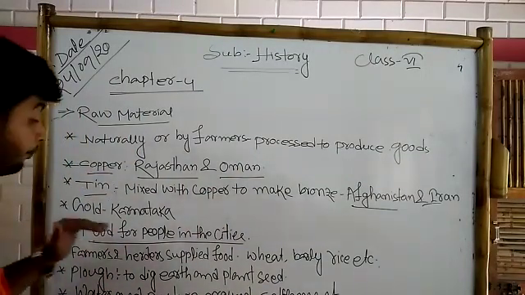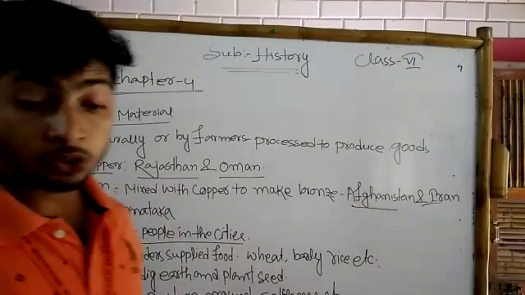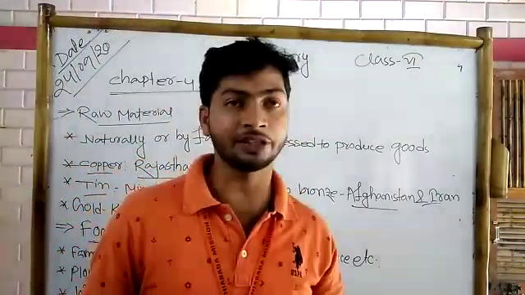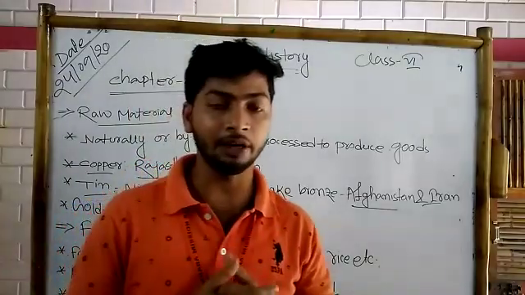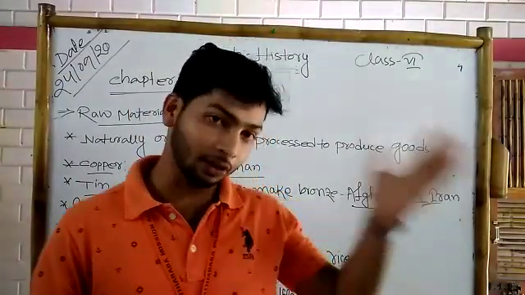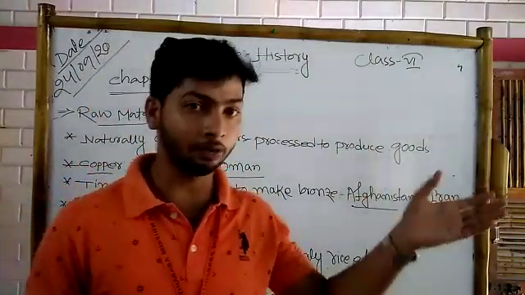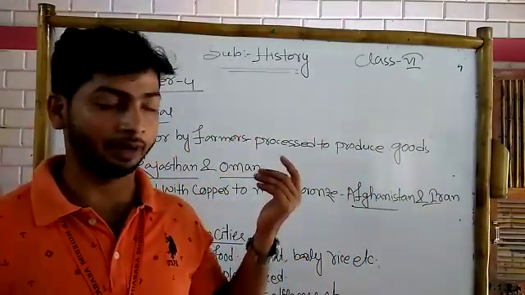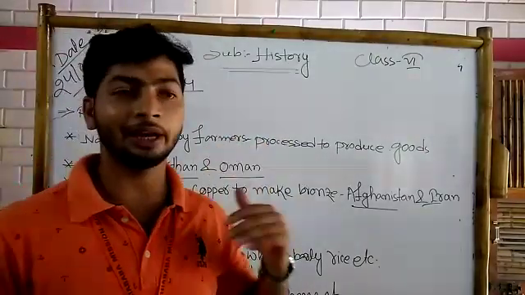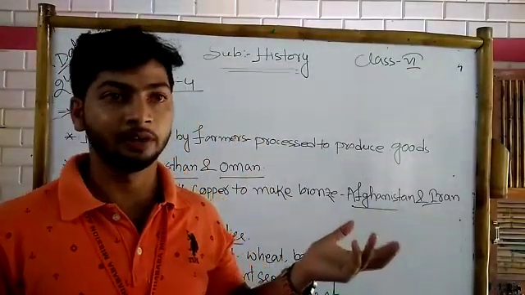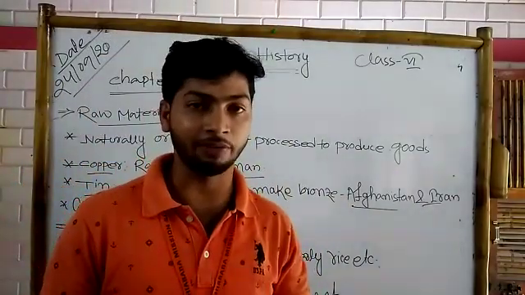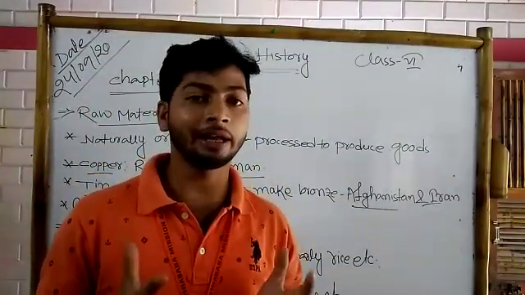Next is the food for the people in the cities. We already discussed that in the Harappan civilization, that means in a Harappan city, there are two parts, the east and the west. The east is the lower part, and the west is the higher and smaller part. In the west part, most of the people are employers. They also need food for survival. So how can they get the food?